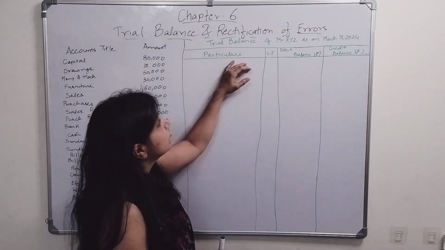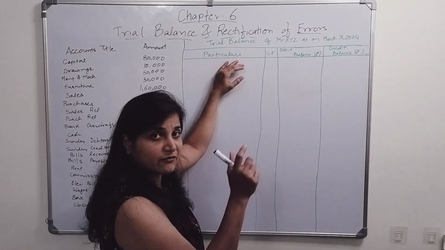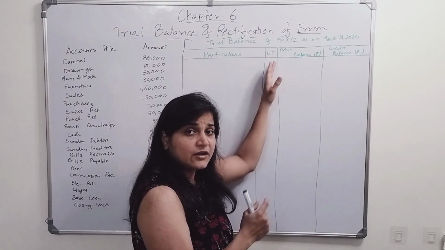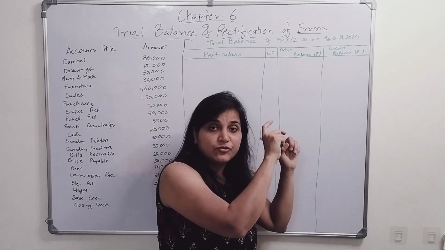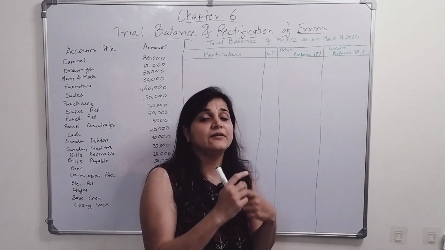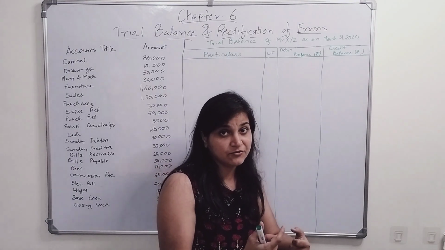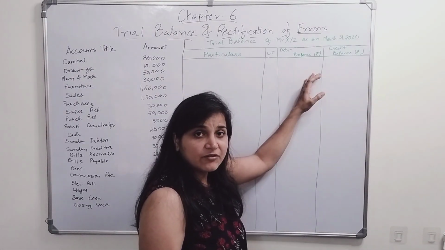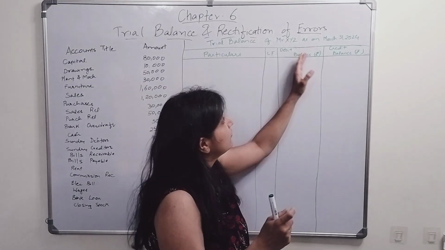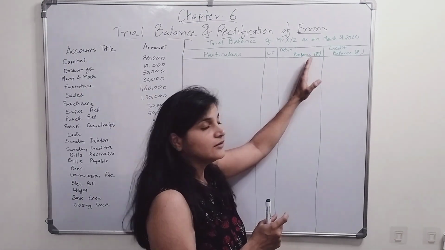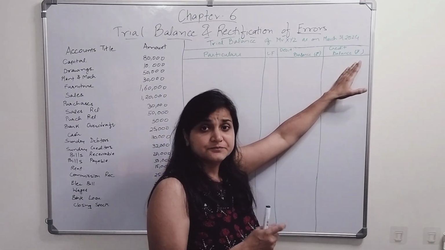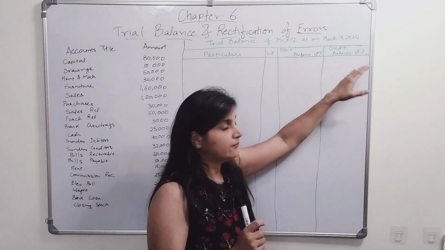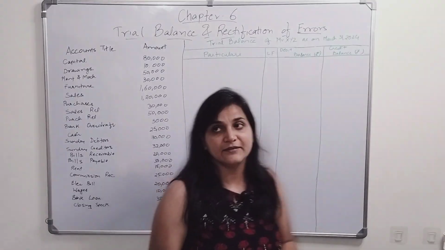Okay, here you need to mention particulars, whatever accounts are there, and the ledger folio, from which ledger account you are recording these, so that it becomes easy for them to cross verify the debit balance and the credit balance. Whichever account, assets and expenses will be recorded on the debit side or on the debit balance, and liabilities, capital as well as income will always have a credit balance. Right, now let's start with this example.